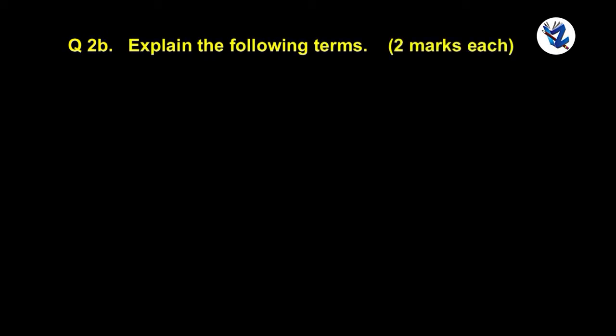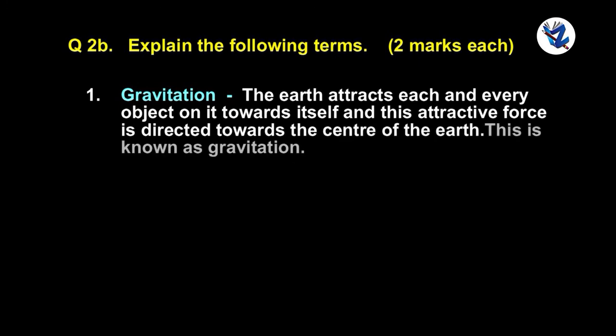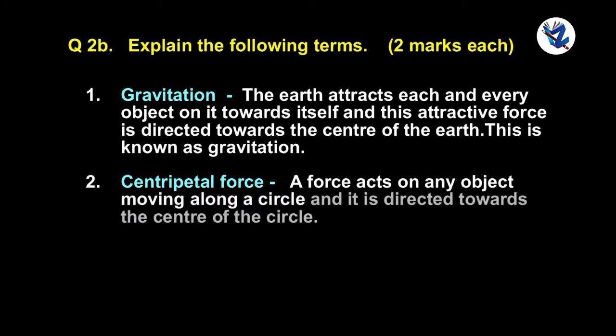Question 2b. Explain the following terms. 2 marks each. Gravitation. The Earth attracts each and every object on it towards itself, and this attractive force is directed towards the center of the Earth. This is known as gravitation. Centripetal force. A force acts on any object moving along a circle and it is directed towards the center of the circle. This is called the centripetal force.